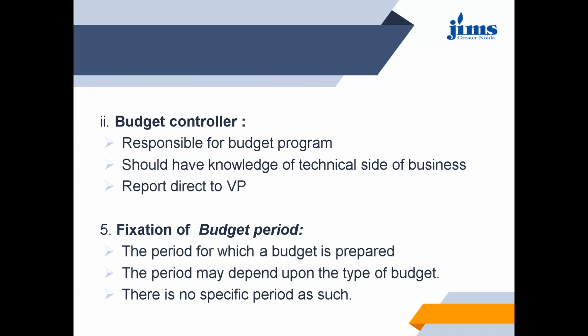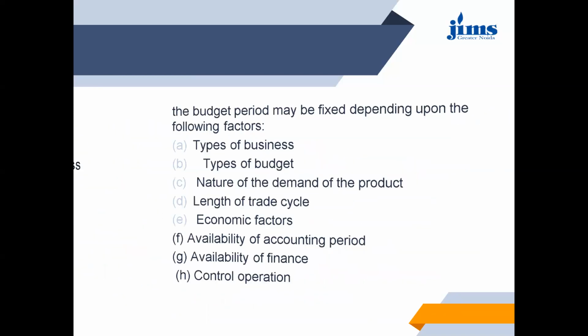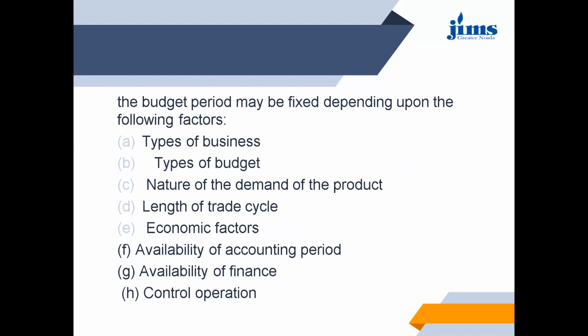Next step is to fix the budget period. Budget period means the period for which the budget has to be prepared. So it may depend on the type of budget, whether it is a cash budget, sales budget, or production budget. It can be fixed for, say, a week, a fortnight, a month, or a quarter. So there is no specific period. Now budget period depends upon a number of factors, like the type of business, the type of budget to be prepared, the nature of the product, the length of trade cycle, economic factors, availability of finance, and availability of accounting period.